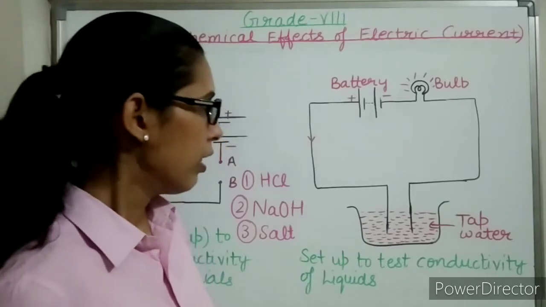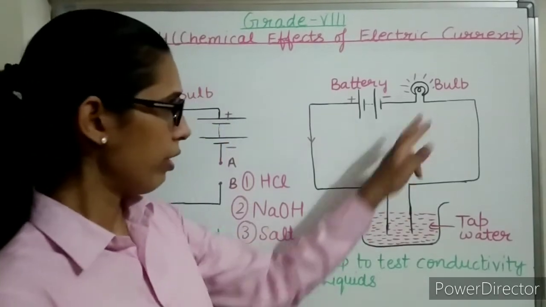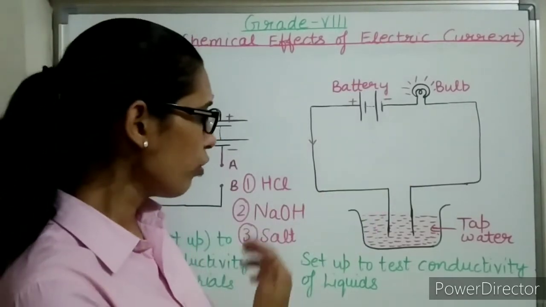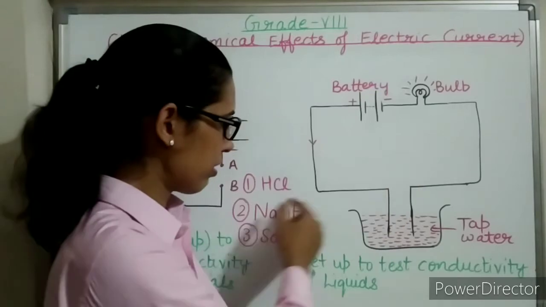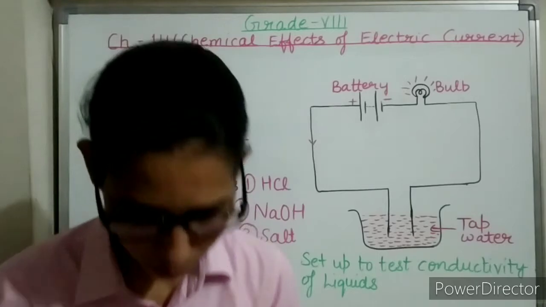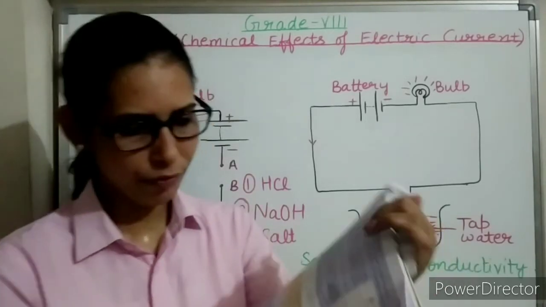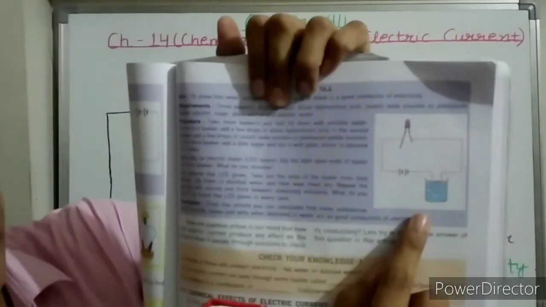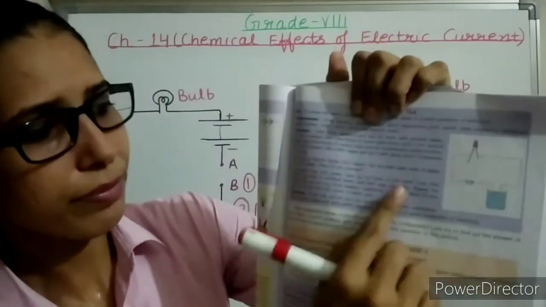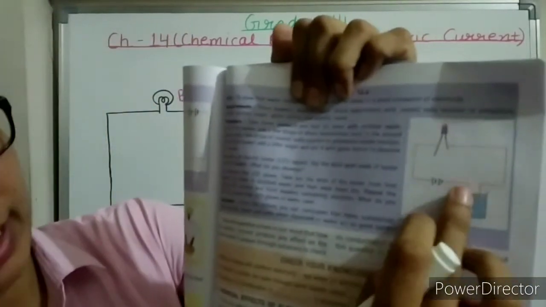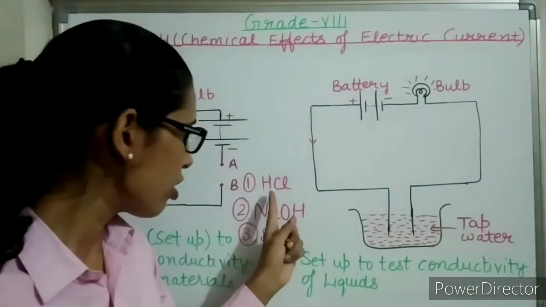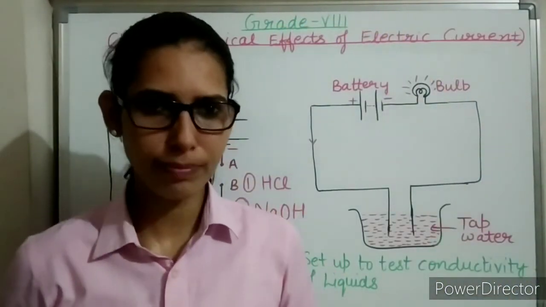In this case, instead of the bulb, replace it with an LED. So if you put the two ends of your tester in the first solution, you will notice that the LED starts glowing. You can see here, this is the circuit on page number B59. It is a very simple circuit, or you can call it a tester. When you dip these two ends of the tester in the solution in the first bowl, you will notice that the LED glows.